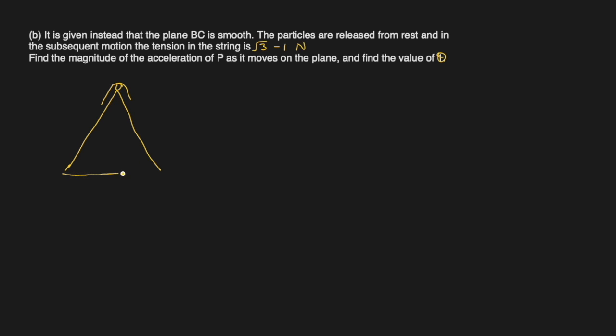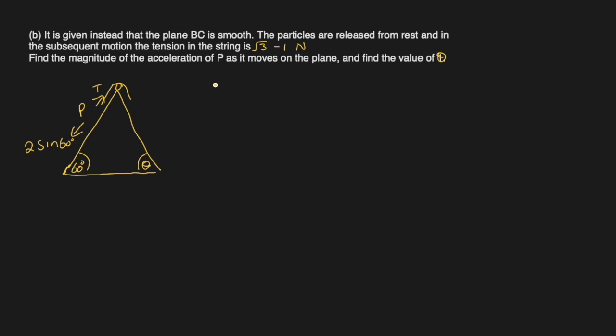And what is theta? This is theta now, because in first part they gave us 60 degrees, but now it is unknown, we have to find it. This one is still fixed at 60 degrees. So let's focus on the particle P, which is being dragged here by its component of its weight, which is 2 sine 60. And it is being obstructed by tension. So we'll focus only on this, not the whole system.